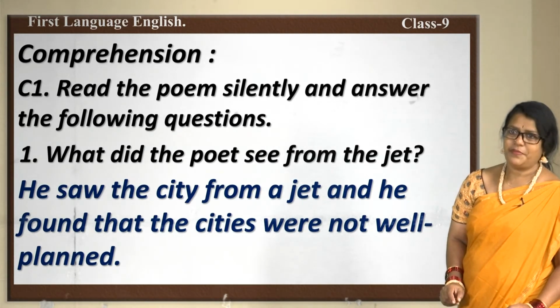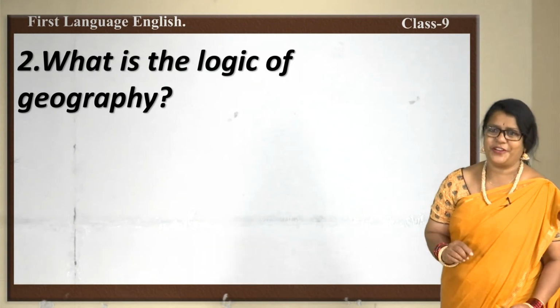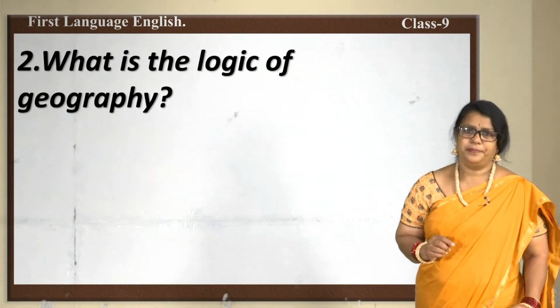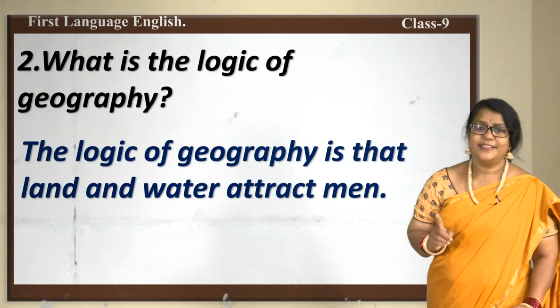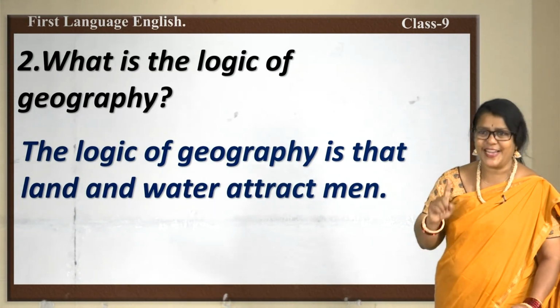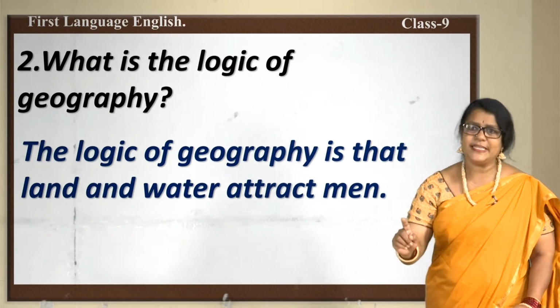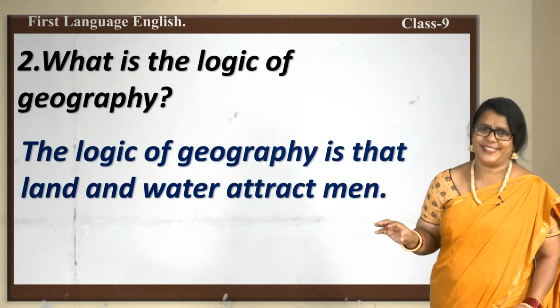Okay. Shall we move to the second question? What is the logic of geography? He mentioned in the poem. The logic of geography is that land and water attracted men, and that is why man built his house, built whatever he wants near the water sources.